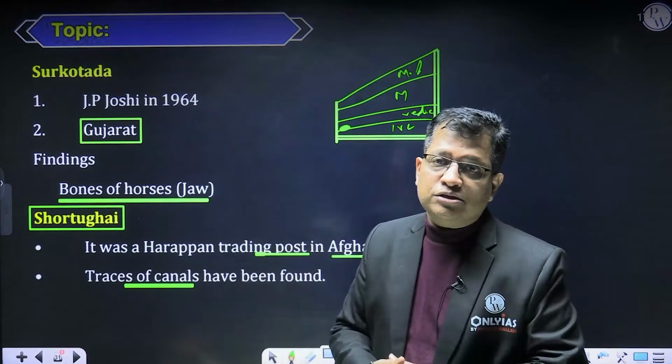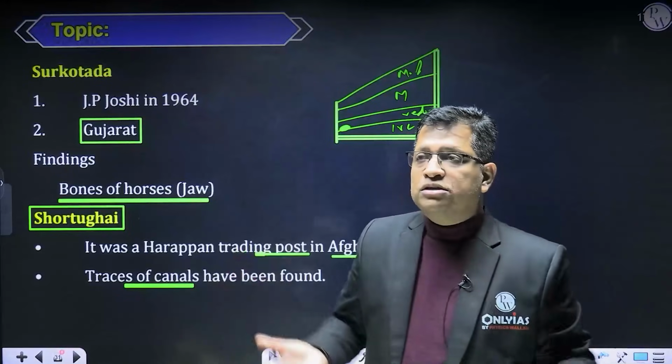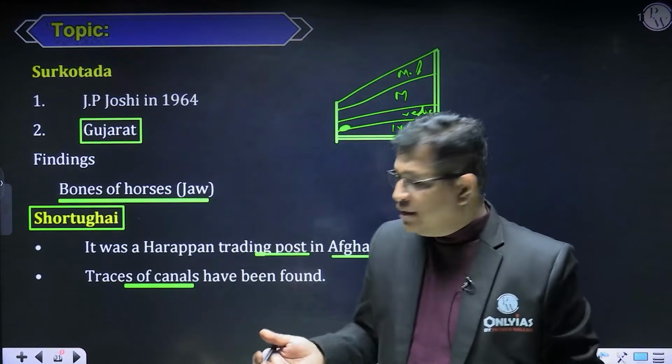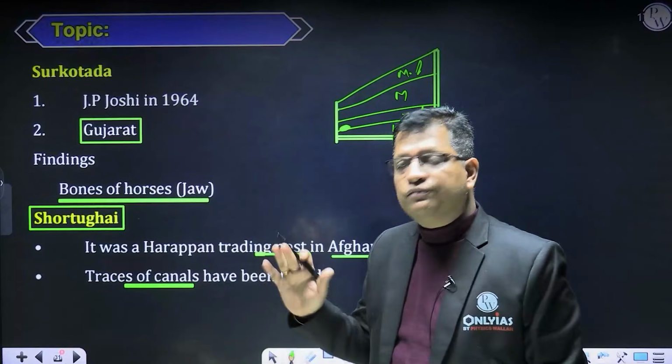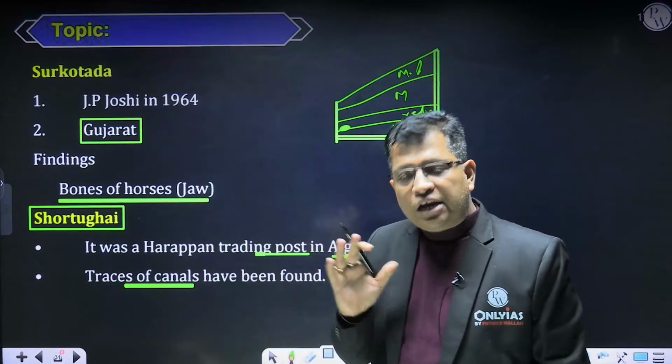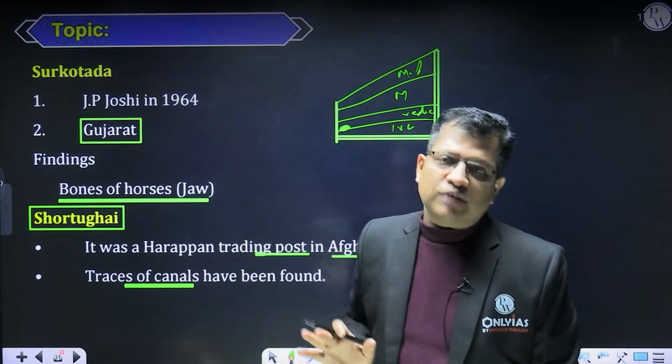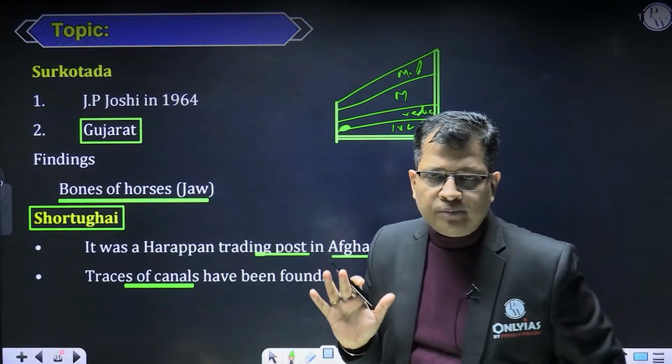Probably it was just because of the arid region, right? So canal irrigation would have been there. We can say that traces of canals were found from Sortogai, but canal irrigation was not a frequent practice in the Indus Valley civilization. At least we can say this, right?